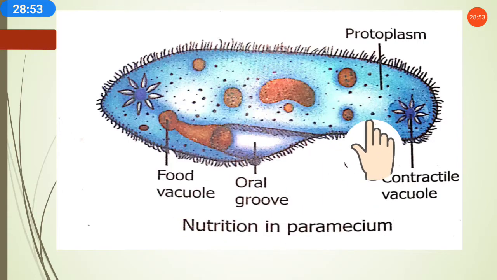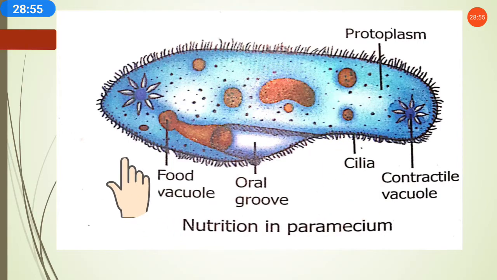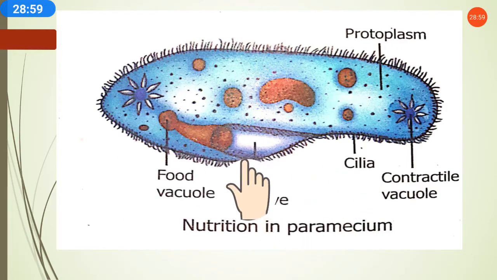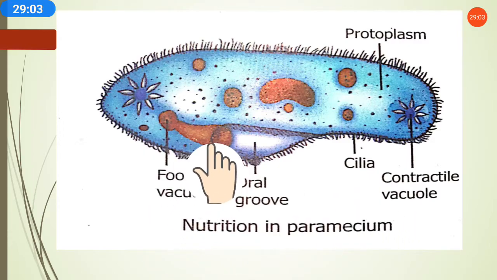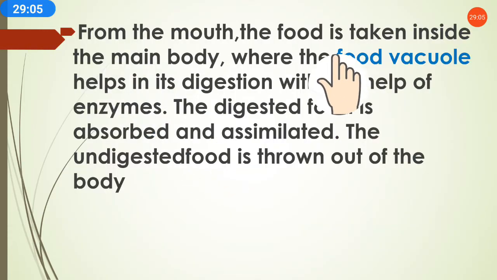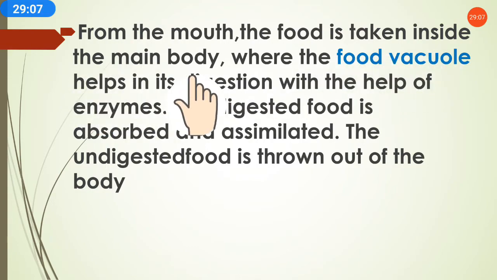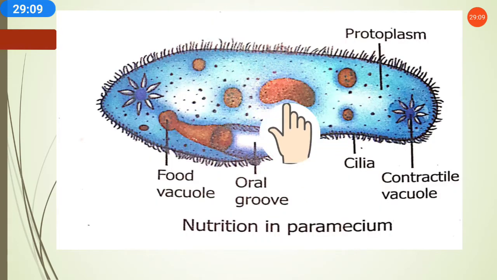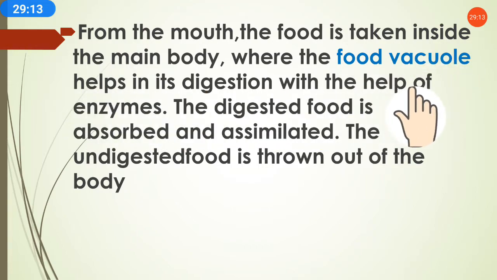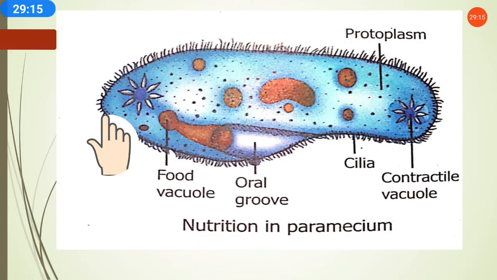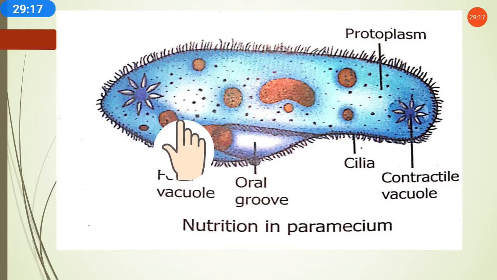And this picture is given in your science book. Cilia, oral groove, and food vacuole, and this is what? Mouth. So from the mouth, the food is taken inside the main body. Which is the main body? This is the main body, where the food vacuoles help in its digestion with the help of enzymes. This food vacuole will help in the digestion process in the Paramecium.